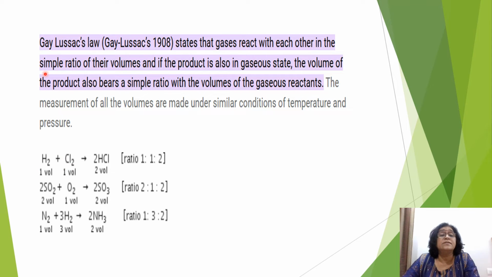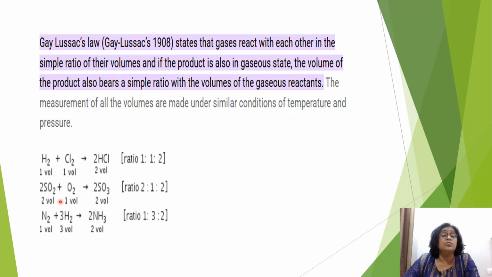When gases combine, react with each other, the volumes bear simple ratios, and if the product is also gaseous, then the volume of the product also bears a simple whole number ratio with the gaseous reactants. For example, here you see hydrogen reacts with chlorine to give you 2HCl. So one volume of hydrogen reacts with one volume of chlorine, giving you two volumes of HCl. So the ratio will be what? 1 is to 1 is to 2.